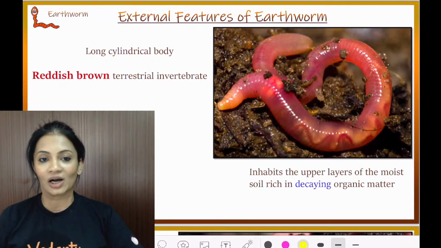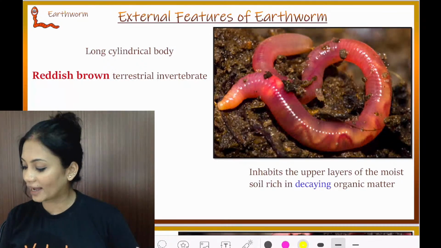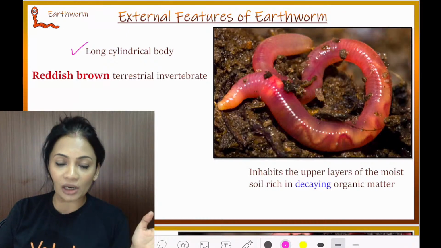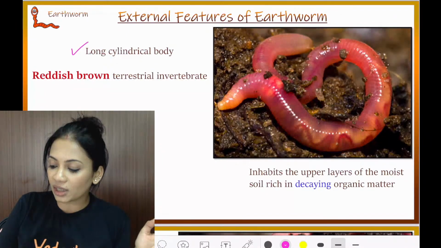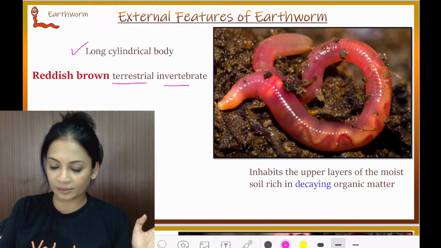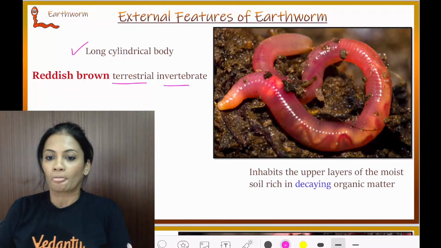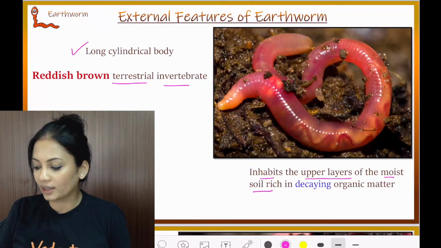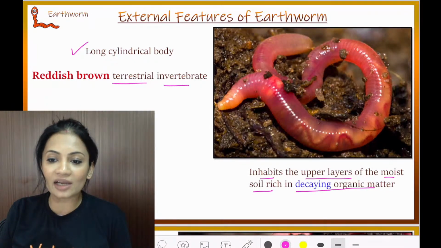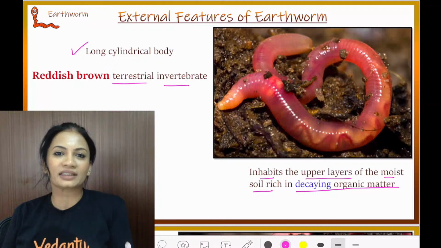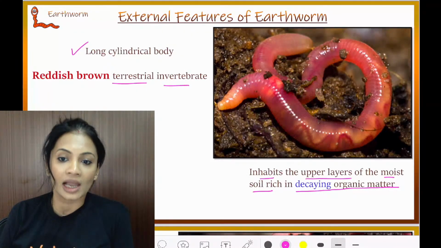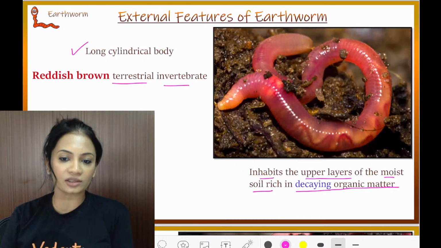Alright, so first of all, earthworm has a long cylindrical body. It is reddish brown in color, and it is a terrestrial, found on land, invertebrate. Also, it inhabits the upper layers of the moist soil, which is rich in decaying organic matter. Earthworms are basically called farmers' friends, and we will see there is a specific reason for that. It is always found in the upper layers of the moist soil.